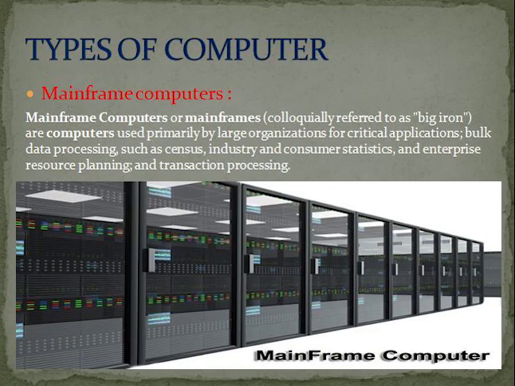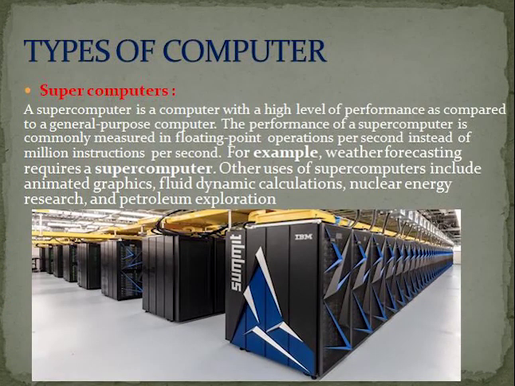That means these systems are mainly used in very large organizations like railway systems, banking systems and big hospitals. These types of computers are used because they need to handle so much data that ordinary systems will not be able to work, so they use mainframe computers. They are very big. And the last one is supercomputers.